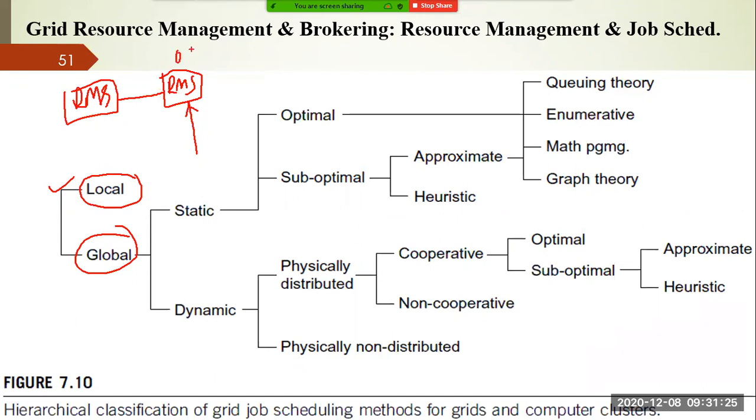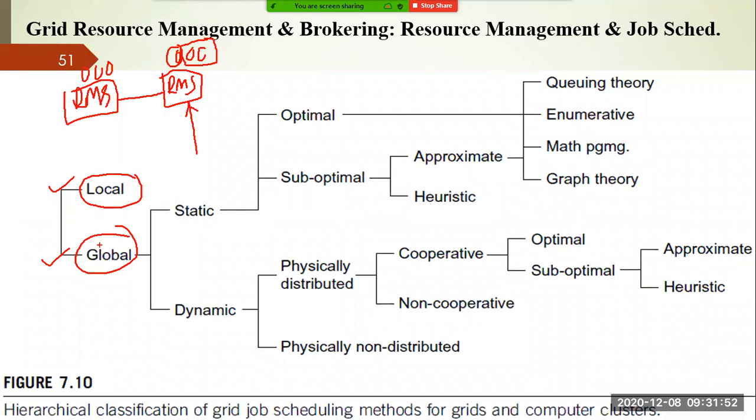Suppose you have three resources, whether the resources are free or busy is known to the other resource management systems also. If you are monitoring like this, then we say the system is global. But if it is restricted to your resource management system, it may happen that two computers you have shared in collaboration, and another computer you have not shared, which you can utilize for the local policies, right?